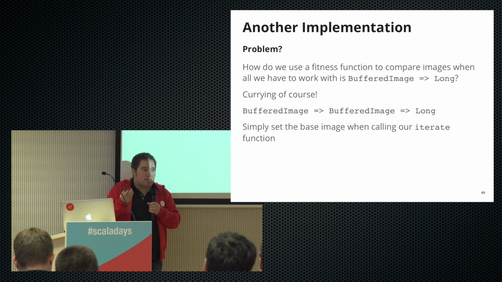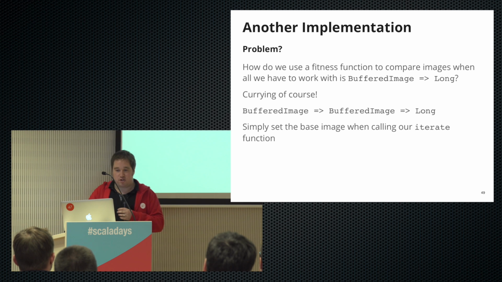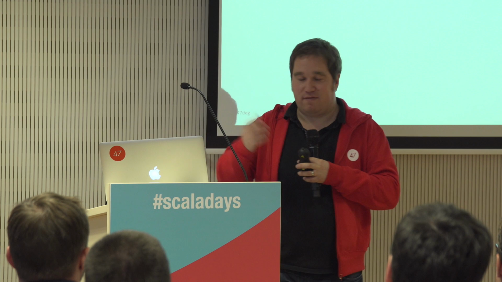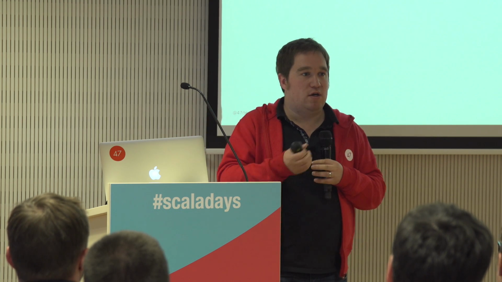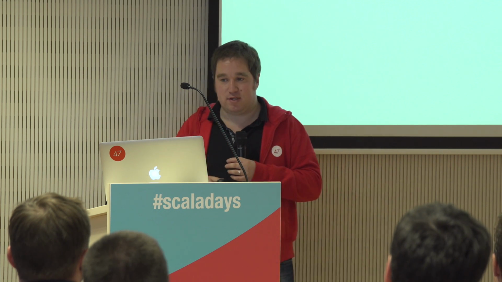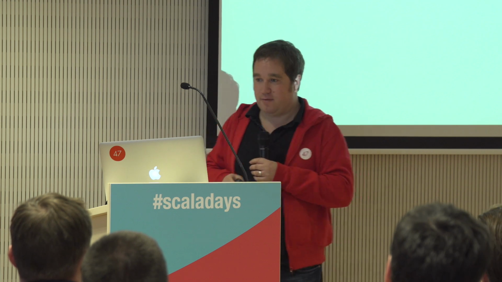But of course, this is pretty simple. We can just provide a curried function. So our fitness function would look something like this, and then the Mona Lisa or whatever would be the first parameter, and that gives us a new function of buffered image to long. And then we can provide our iterated values with that to give us hopefully a value.